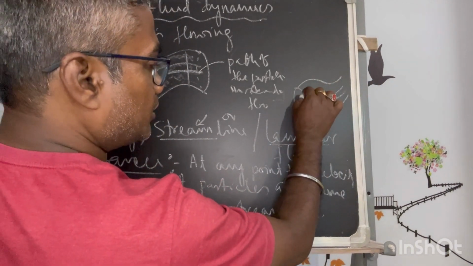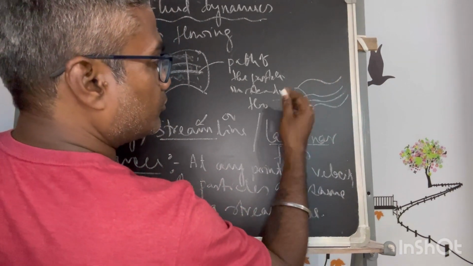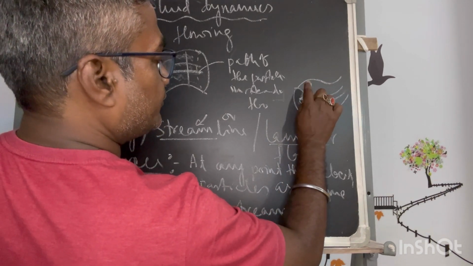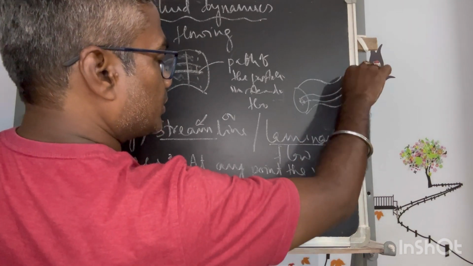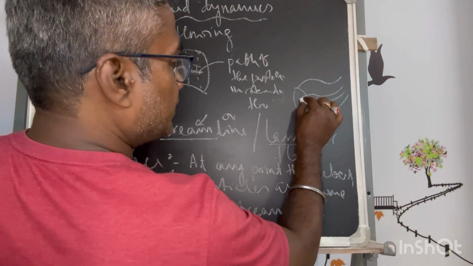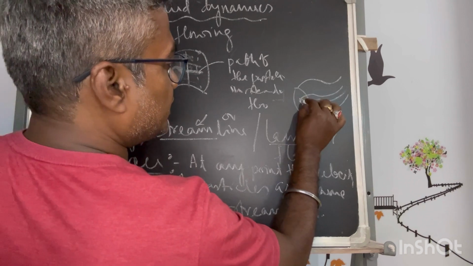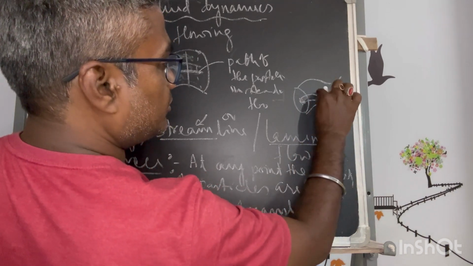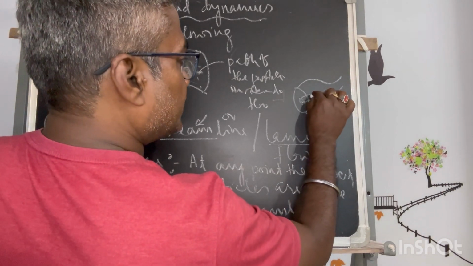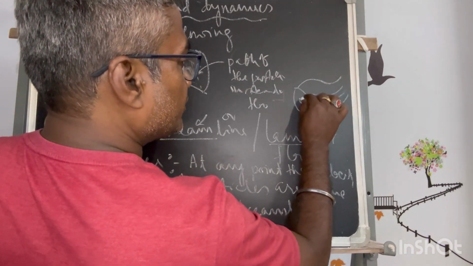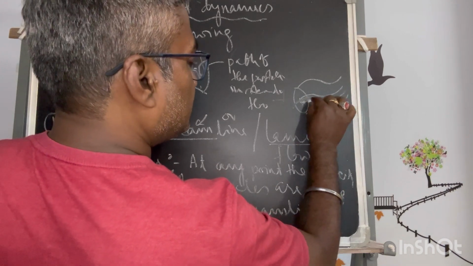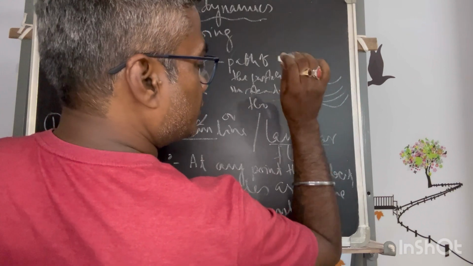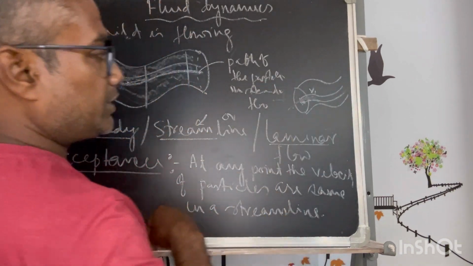Now if it is narrowed down and converted into a single line, what would happen? We will decide on this later. But as of now, this is one tube inside that bigger tube that is following some path. So at any point in this path, if it is considered to be a line instead of this much thickness, the velocity of the particle which is constantly passing through this point has to be a constant velocity. Let's say I am naming it v1.